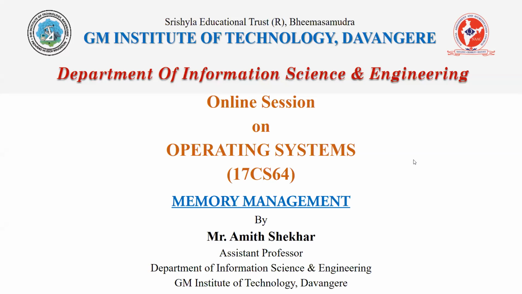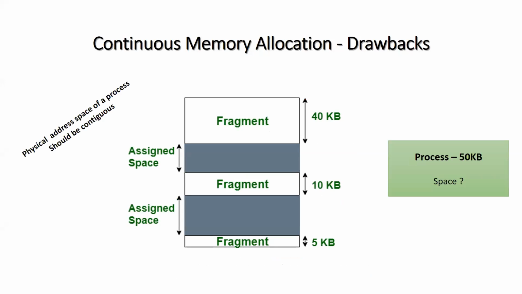So what was the topic discussed in the previous session? I think it is memory allocation, continuous memory allocation, dynamic memory allocation strategies. That is first fit, best fit, worst fit. And what are the problems of continuous memory allocation? What are the drawbacks of that? The drawbacks were fragmentation problem, that is internal fragmentation and external fragmentation.